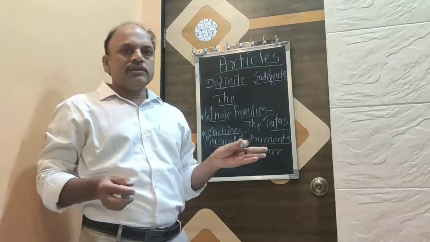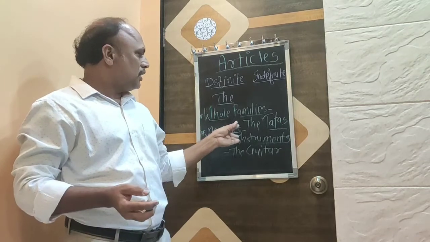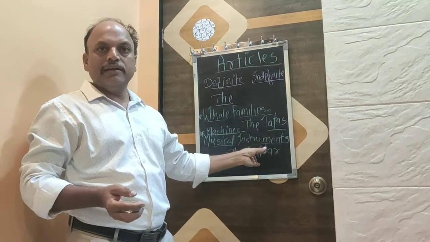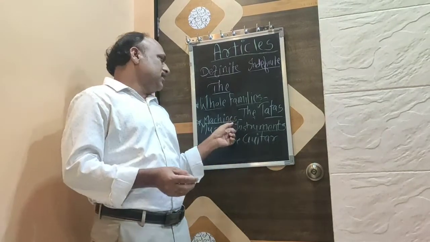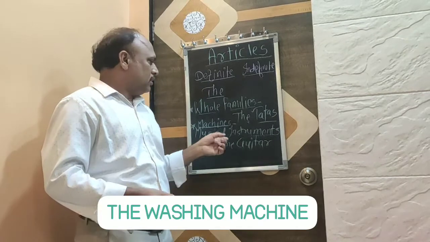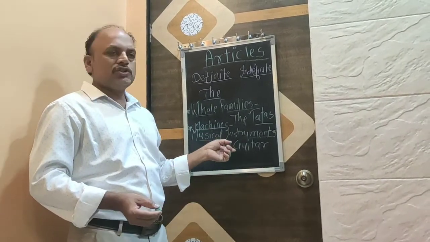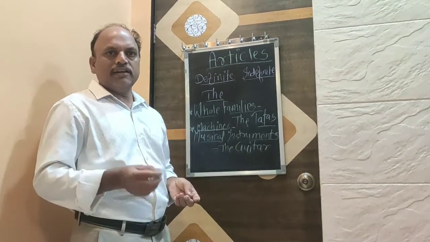For examples, inventions like the telephone, musical instruments like the guitar, the sitar, and electronic machines like the washing machine, and musical instruments which I told you, the guitar, the piano, etc.